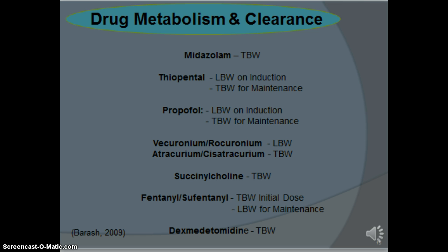Hydrophilic drugs, such as vec and roc, have a small VD, so obesity does not really affect their dosages, and they are based on lean body weight instead of total body weight to avoid a prolonged duration of action. Atracurium and cisatracurium are not affected by obesity due to the organ-independent metabolism and elimination. Succinylcholine is based on total body weight due to the increased plasma cholinesterase activity that is linear with increasing BMI.